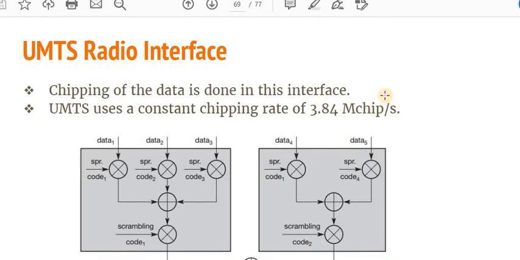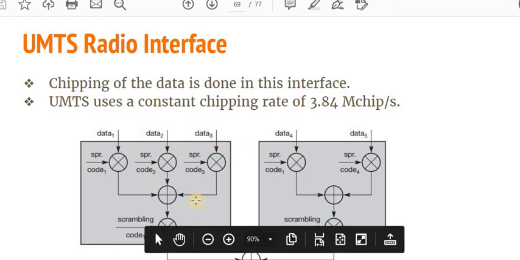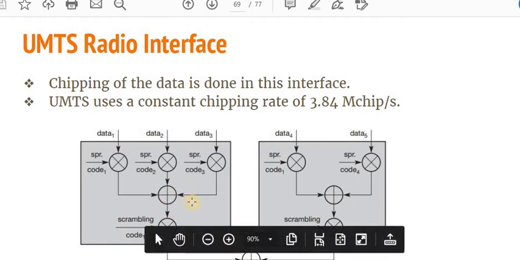Then the UMTS radio interface. The UMTS radio interface is very simple. The data generated from the user is getting XORed with the spreading code, and again the data generated by the user is getting XORed with the spreading code. So all this data has to be XORed, using the technique of multiplexing. In this we have to collect the data from certain users, collect all the data, and use some spreading code over there.